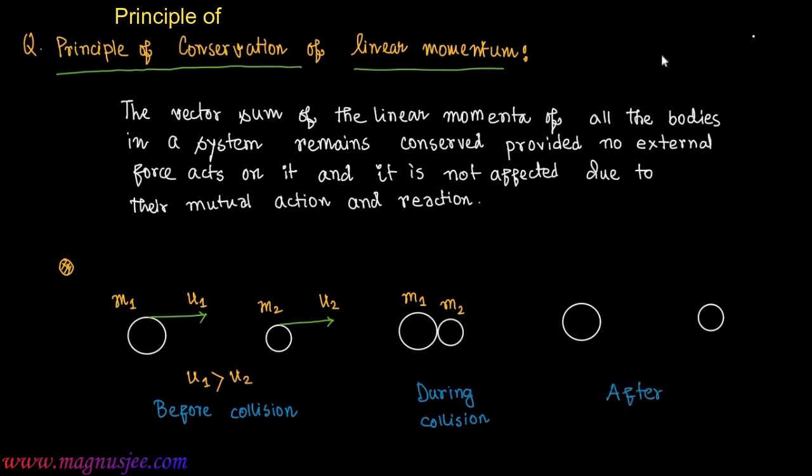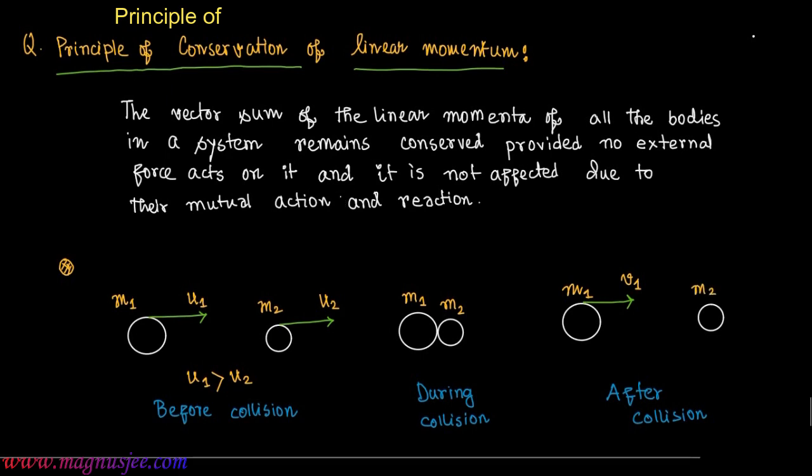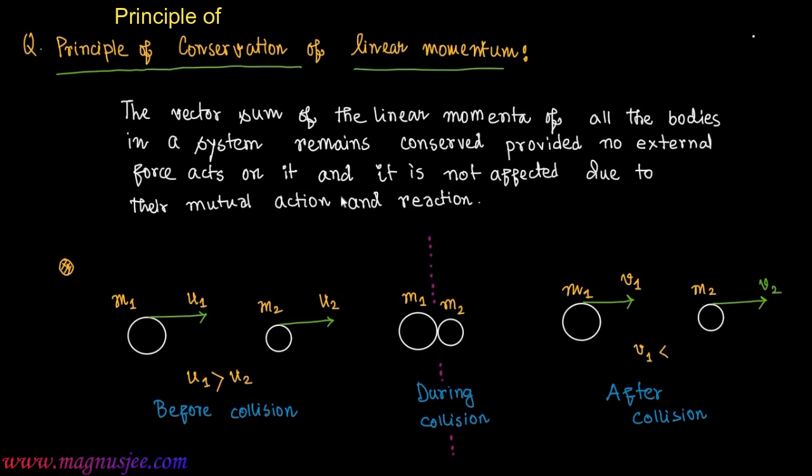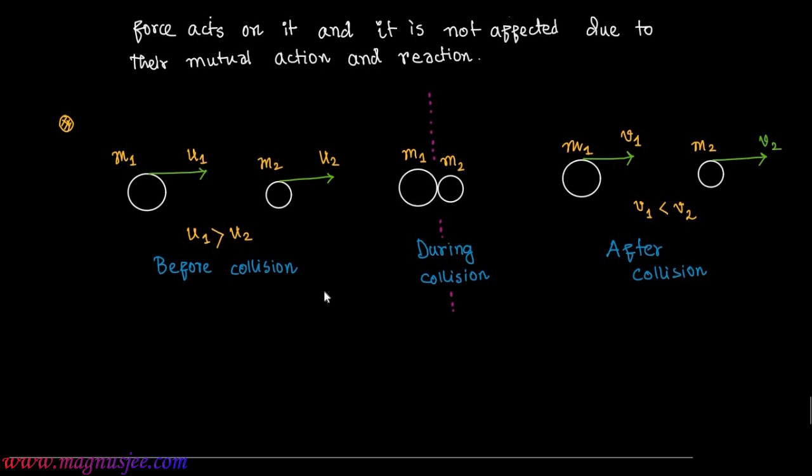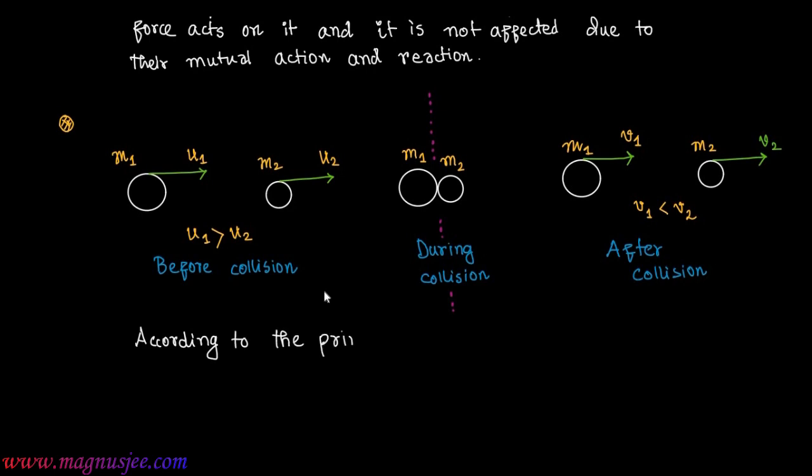And after the collision, what will be the speed of the two bodies? The first body of mass m1 will be moving with a different velocity v1, and the second body of mass m2 will be moving with a different velocity v2. Here we are considering three diagrams: before collision, during collision in the middle, and after collision. After collision, v1 is less than v2. According to the principle of conservation of linear momentum,